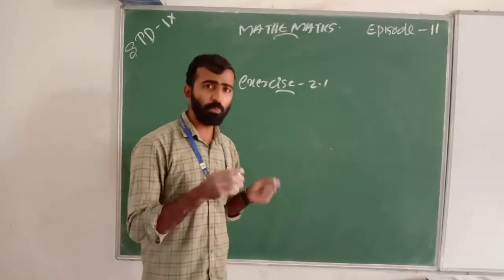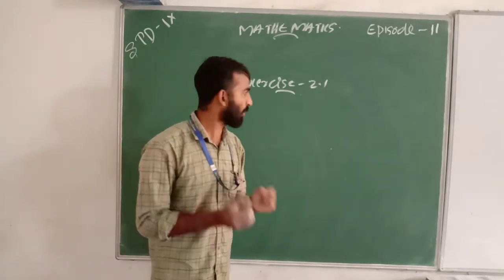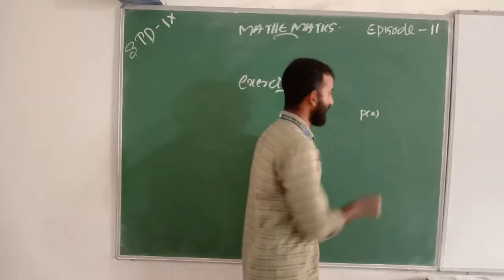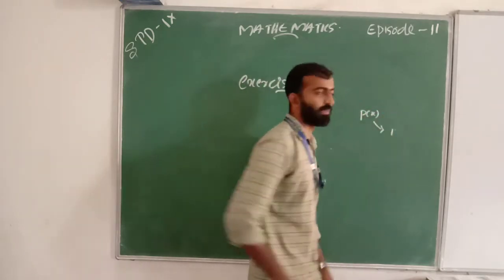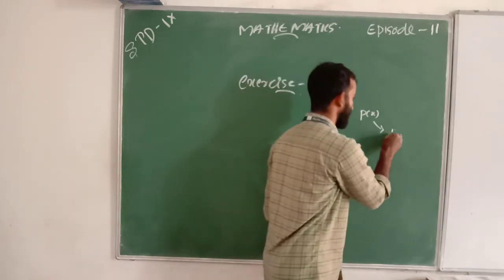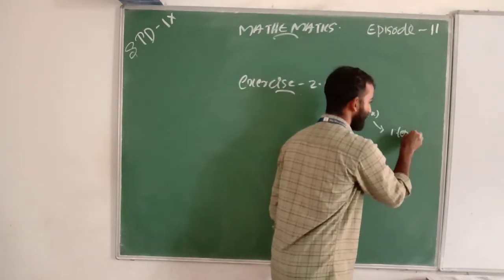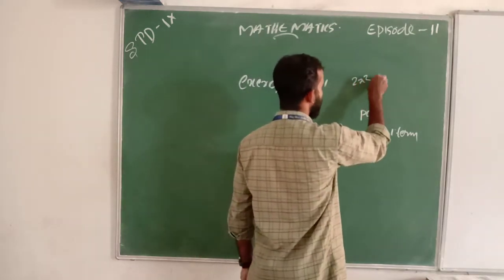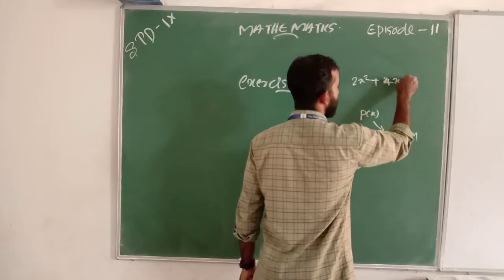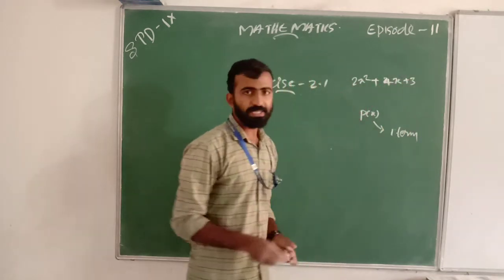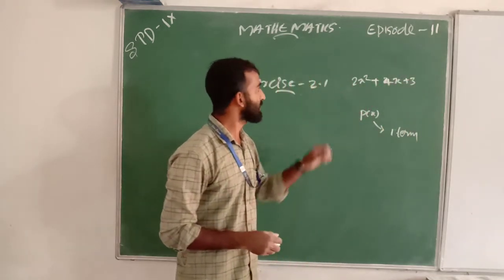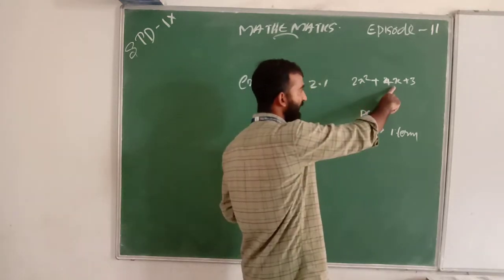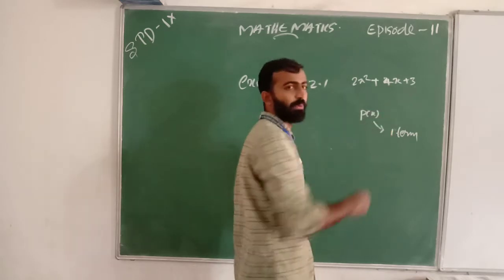What do you mean by monomial? Monomial means if p of x is a polynomial, it has one term. What are the terms? In 2x square plus 4x plus 3, the number of terms is 3: here is one term, here is also one term, and here is 3.